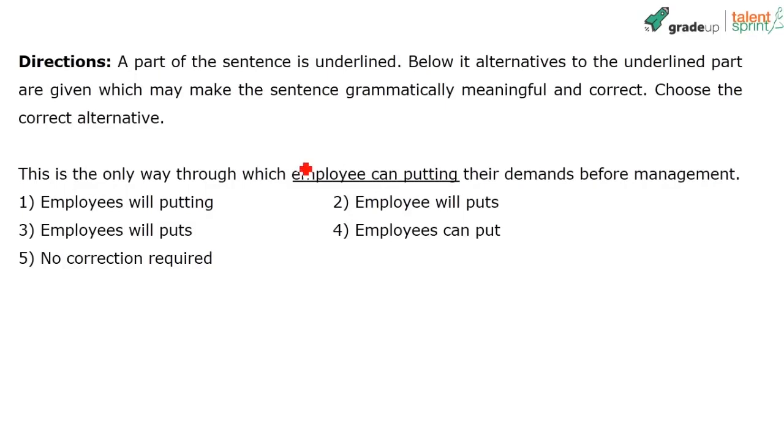If you look at the underlined phrase, it's "employee can putting," and then you have "their," which means it has to be more than one employee. So we'll have to look at anything that gives us "employees." So I can quickly eliminate option 2, but then "will puts" is incorrect, right? Because when you have a modal verb, it always follows with a verb 1. So "putting" and "puts" is out.